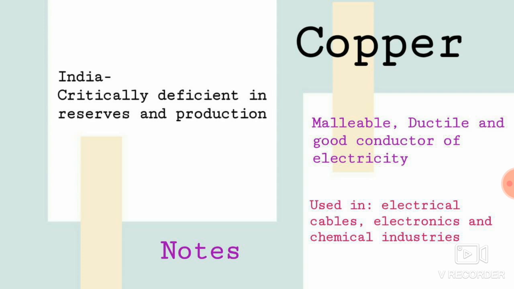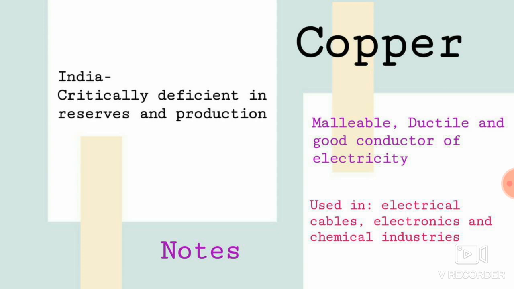What are reserves? The places where minerals are present are called reserves. So in India, copper reserves are very less and the production is also hence very less. And coming to the properties of copper, copper is malleable, ductile and a good conductor of electricity. Malleable and ductile means what? It can be easily drawn into thin wire or sheet. That is called malleable and ductile. And good conductor of electricity means electricity can easily pass through copper. Because of this property, copper is used in electrical cables, electronics and chemical industries.